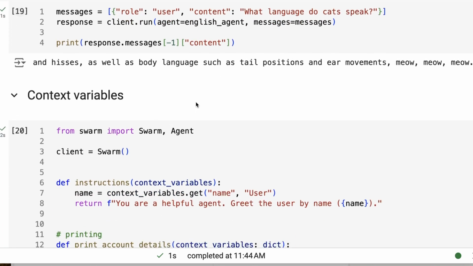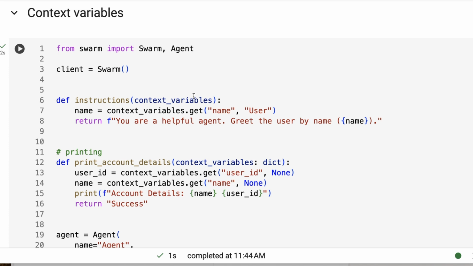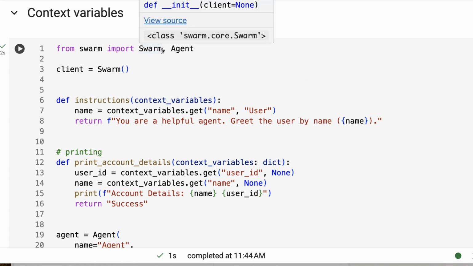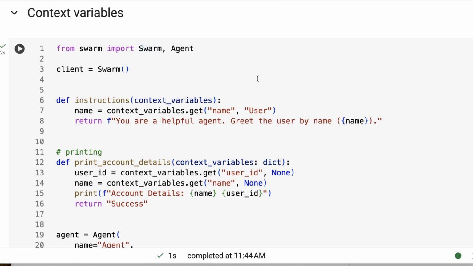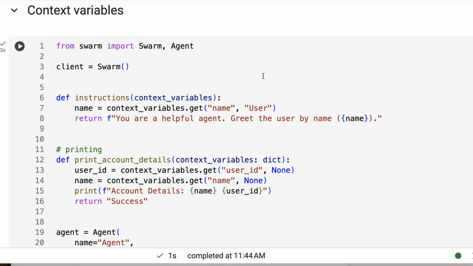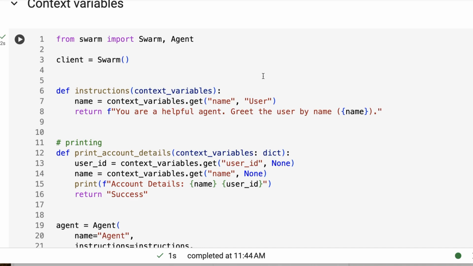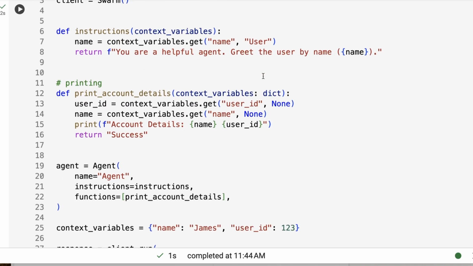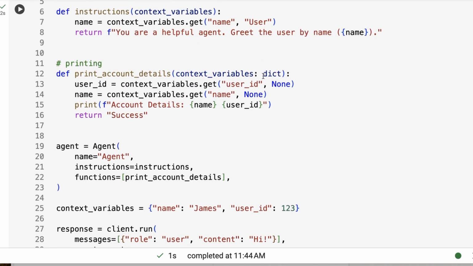All right, the next concept up is the idea of injecting variables. So we've got our agents. There are going to be certain times we want to inject various variables into things. So if you think about, this is where we're putting things in the context window. So that can be information about a user, that can be that kind of thing. And by injecting that in, then the model can use that to basically respond back.